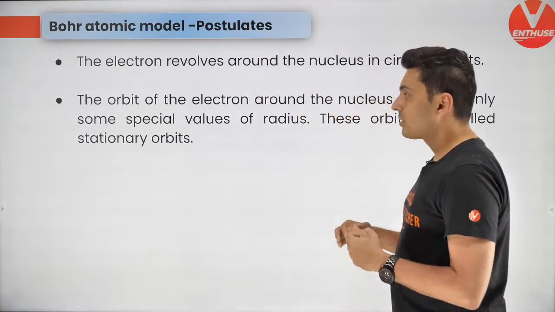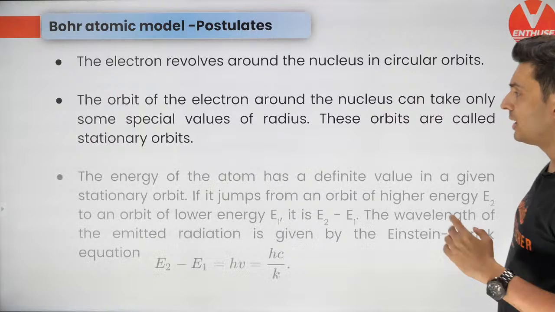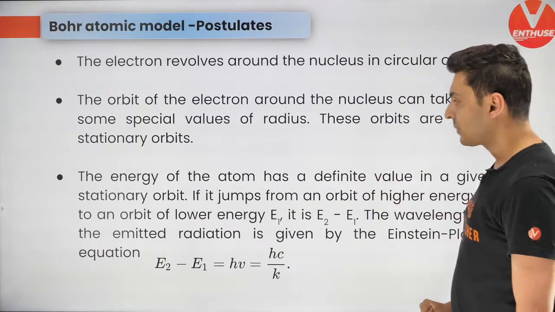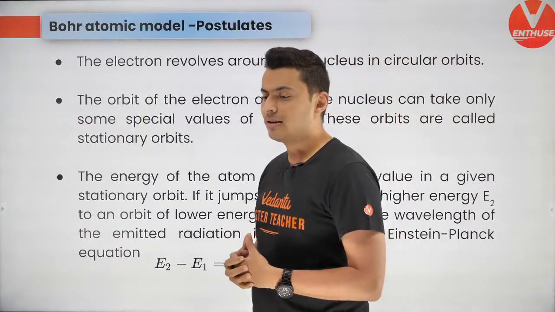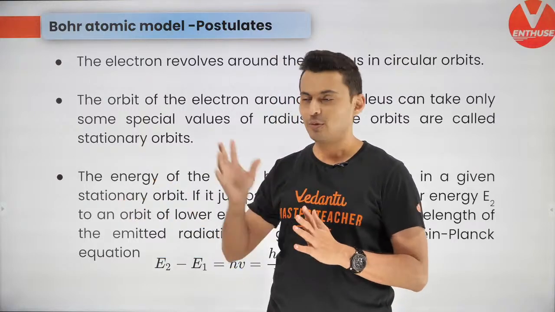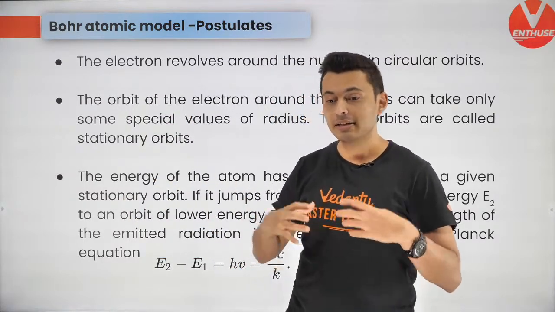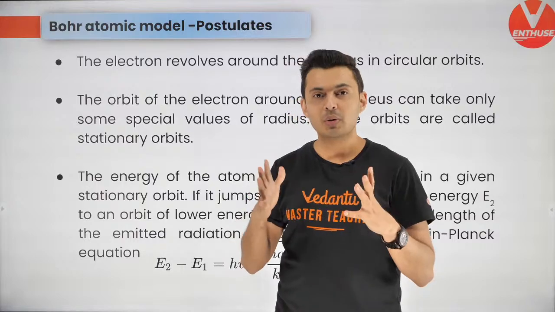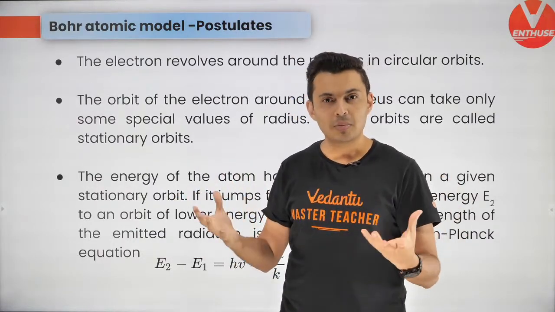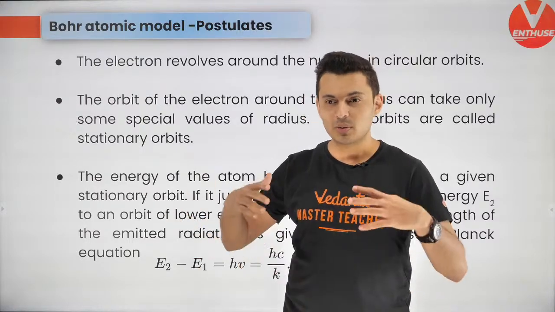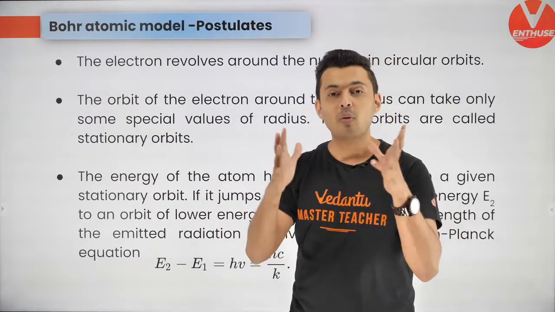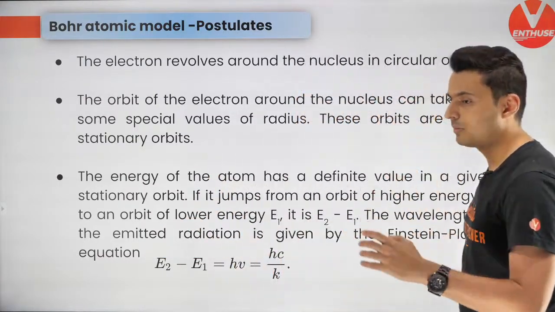So now the next thing that you need to understand is the energy of an atom has a defined value in a stationary orbit. So quantum number, think of it like this. It's like coordinates. Just like you have x, y, z coordinates for locating a particle, similarly, in the microscopic world, to know the state of a particular object, or what it is doing, there is something called a quantum number. So there are different states. There is something like the principal quantum number and so many things which decide what exactly and where exactly it is. Think of it that way.